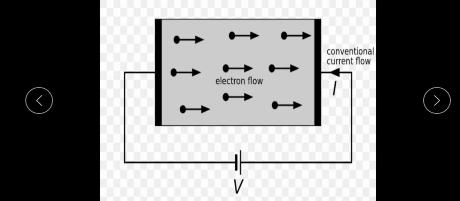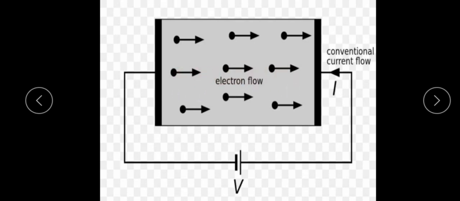But some of the electrons, the valence electrons, are practically free to move within the material like molecules in a gas. These electrons are called free electrons. Under the effect of an electric field, these free electrons move in a definite direction, resulting in the flow of charge, that is, current in the material.